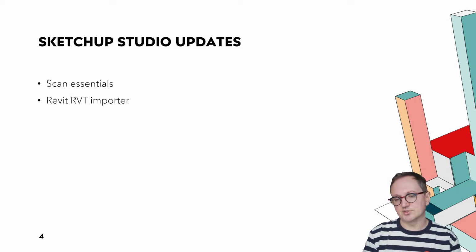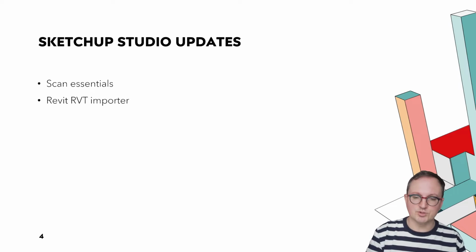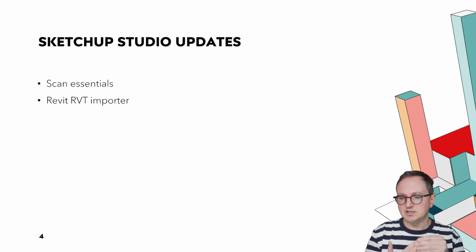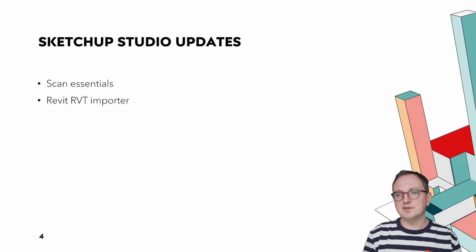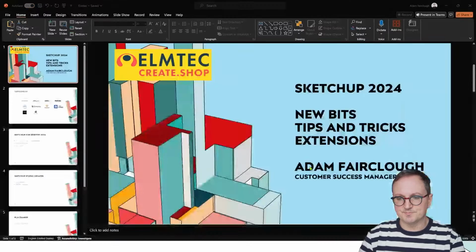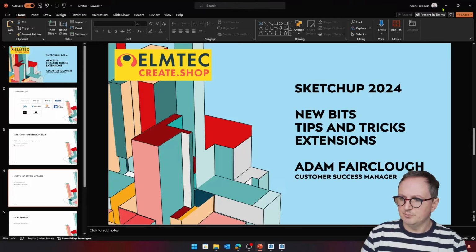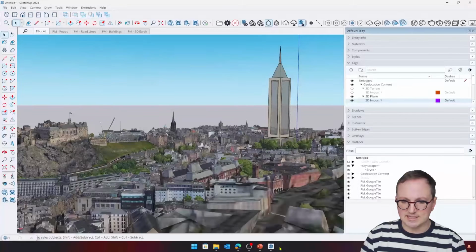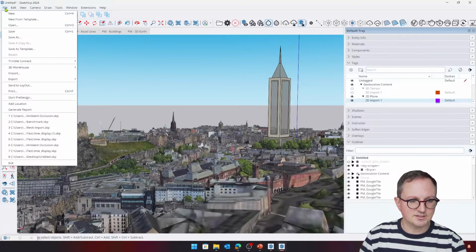One is something called Trimble Scan Essentials, which is an extension that allows us to view point clouds natively inside of SketchUp. It also includes the new Revit RVT importer, which I'll show you. You can import your Revit files directly into SketchUp. And it also includes V-Ray, the V-Ray render engine for SketchUp specifically, included in that package. So a little bit more expensive, but it has those extra bits in. So let's jump in and have a look at some of these SketchUp Studio things.